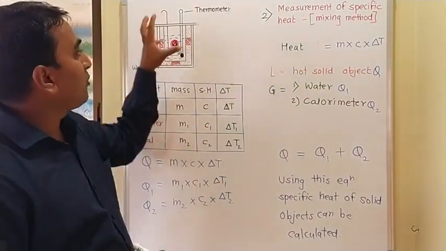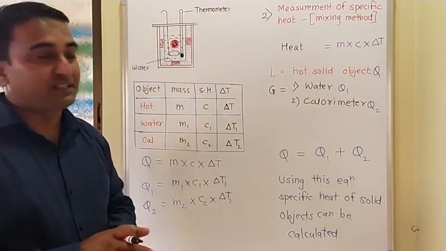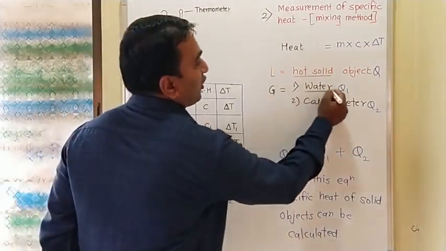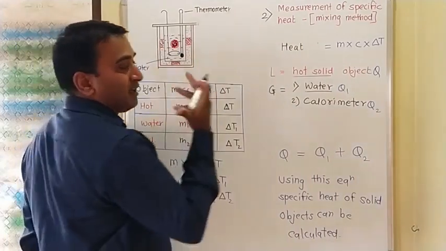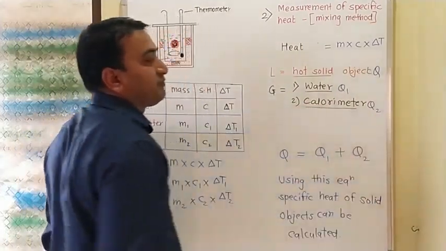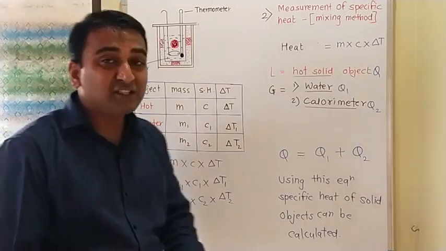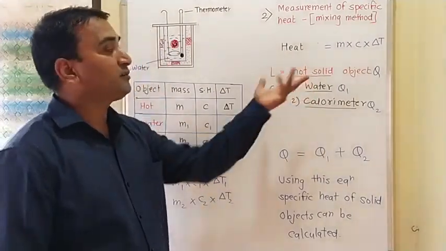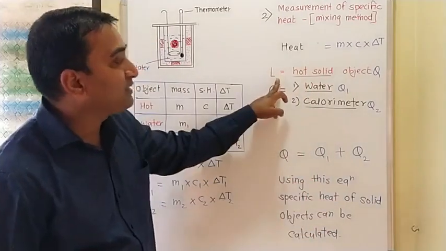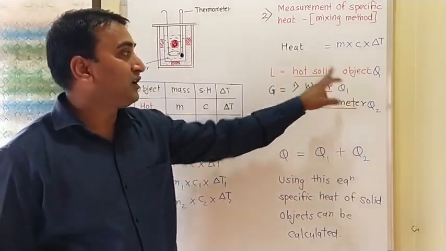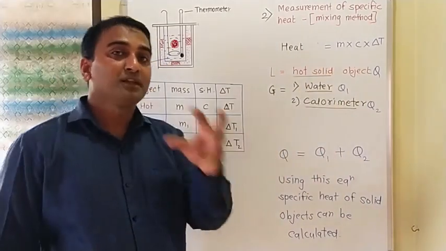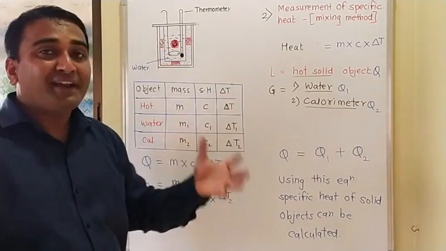So see here, how many objects are there? There are 3 objects. One is a hot object, second is the water in the calorimeter, and third is the calorimeter, which is made up of copper. So who is the loser? Who will lose the heat? Who has more heat? The hot object has more heat. So L means loser: the hot object, or hot solid object, because we are going to measure the specific heat of this solid object. And who are the gainers?